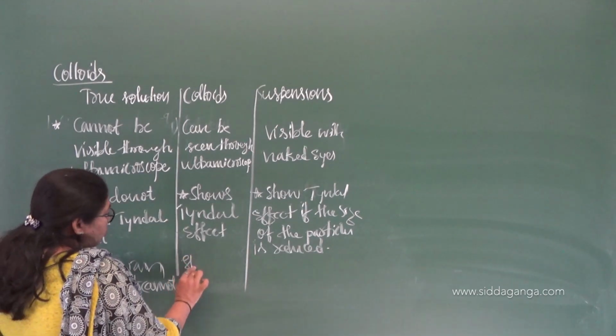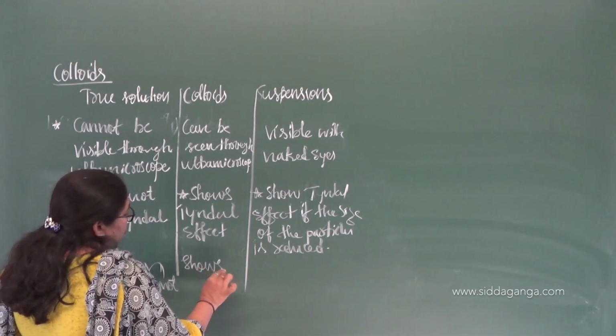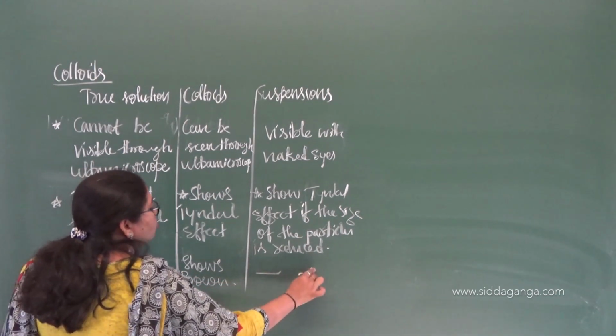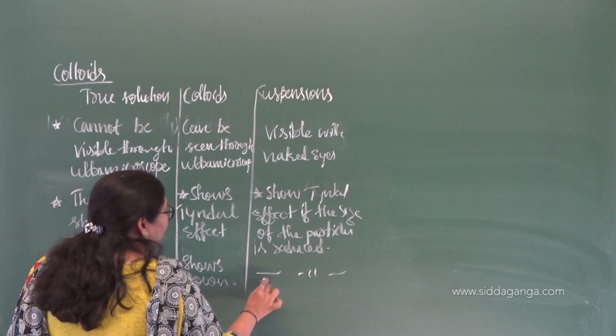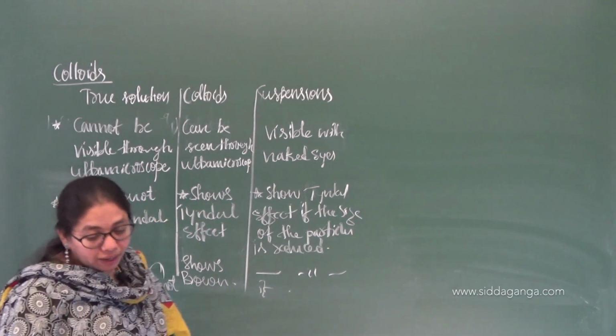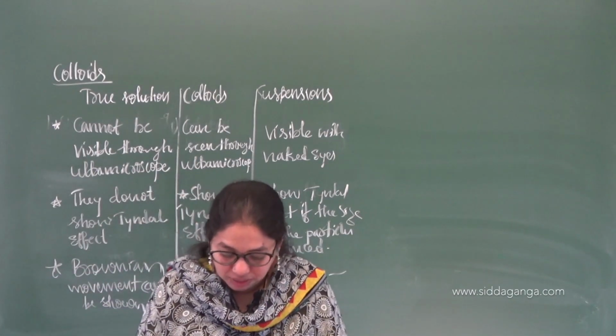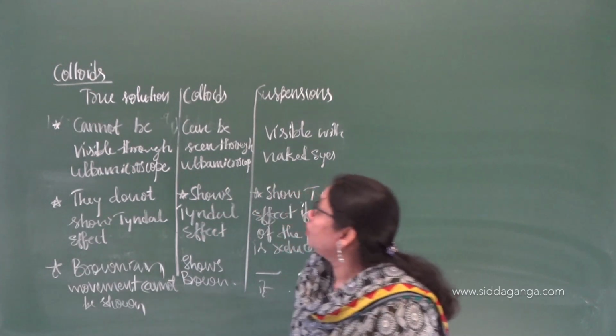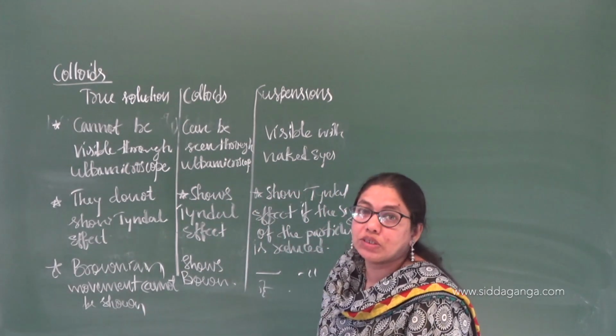A suspension shows Brownian movement likewise if the particle size is decreased to the colloidal size. So these are some of the differences we can see between colloids, true solutions and suspensions.